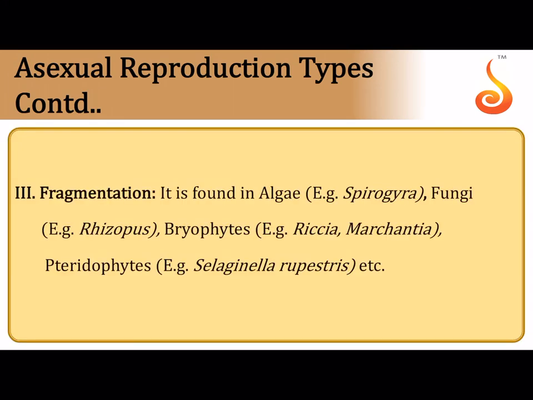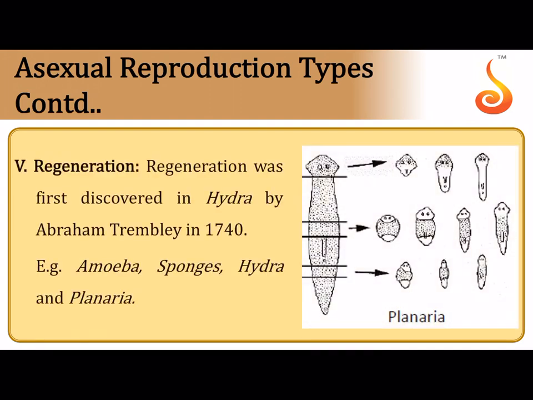Fragmentation is when the body divides into many fragments and each fragment grows into an independent organism or offspring, as in algae, in bryophytes, and even in some higher vascular plants like pteridophytes. Regeneration, as you can see in planaria and hydra: if you cut the body of an animal into fragments, each of them develops into completely regenerated parts. It was first studied by Abraham Trembley in 1740, and is reported mostly in sponges, hydra and planaria.